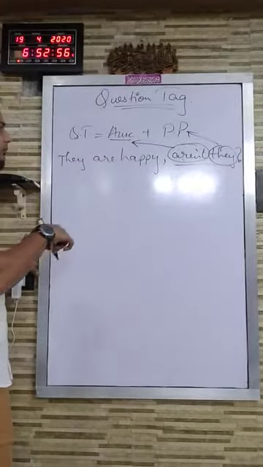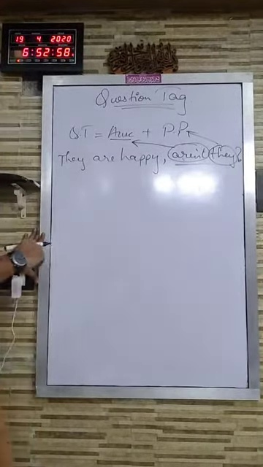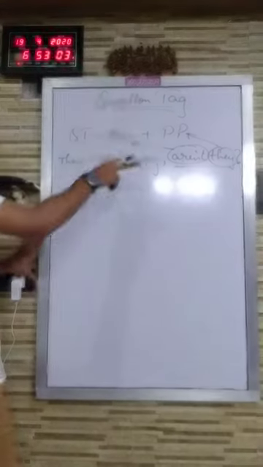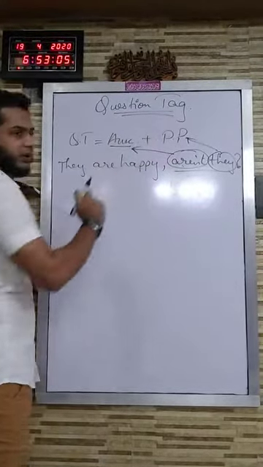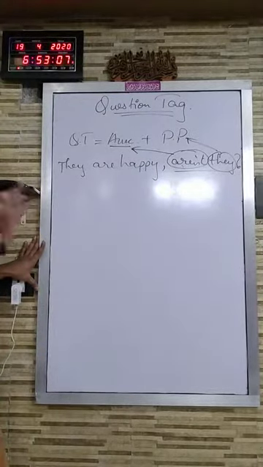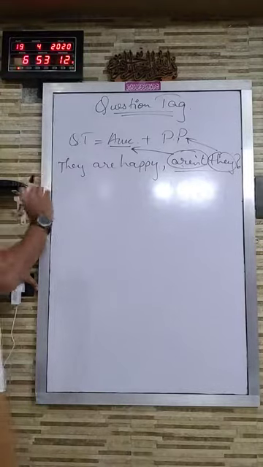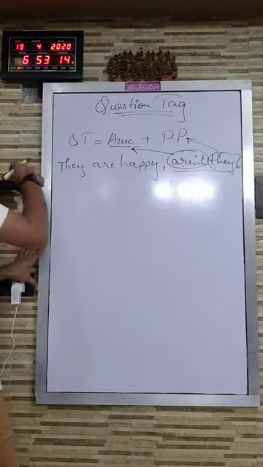Fine. So this is question tag, that is, question tag is always made up of two words, that is auxiliary and personal pronoun. These two words are always used to make question tag. I hope you have understood till here.